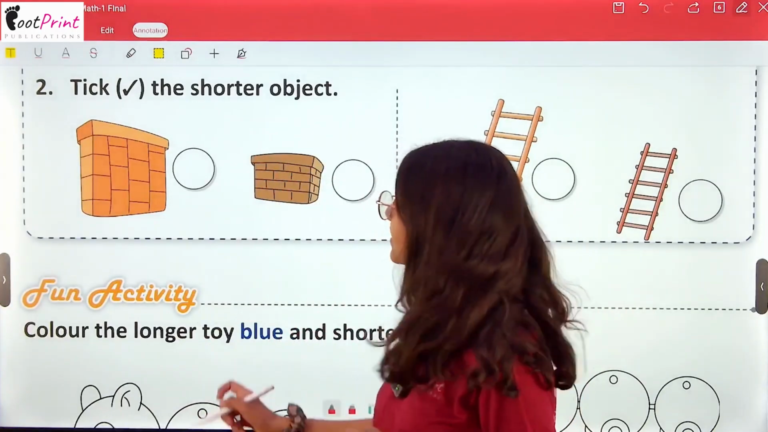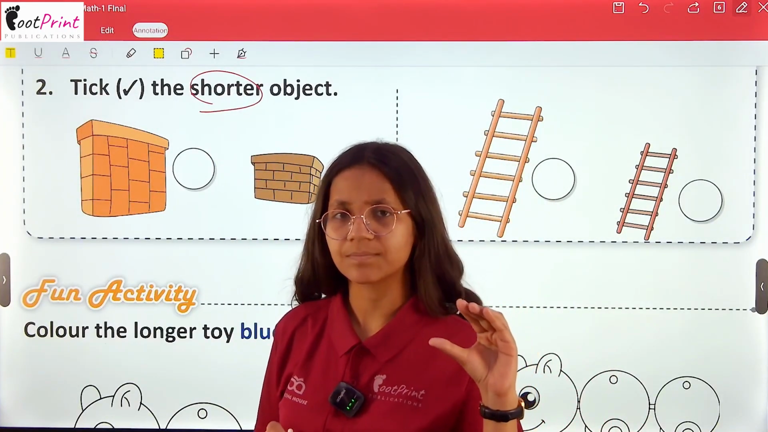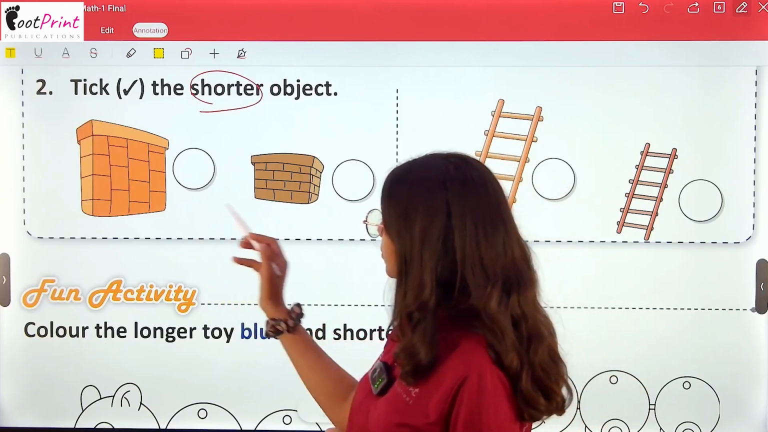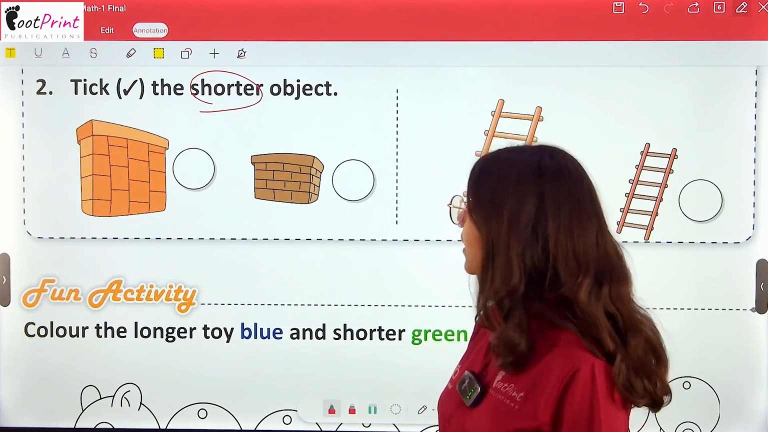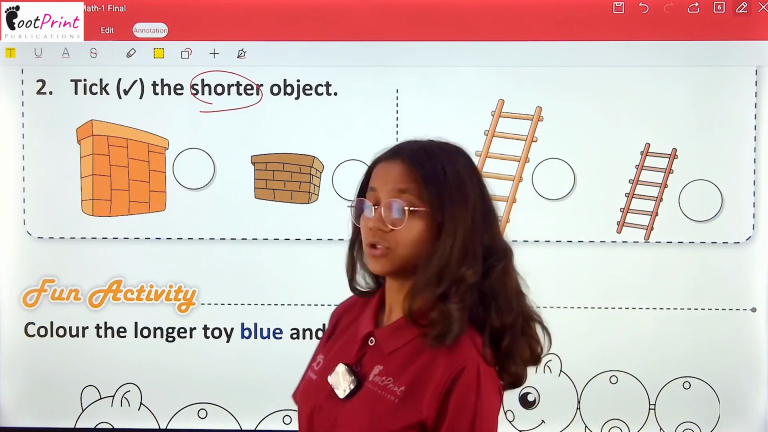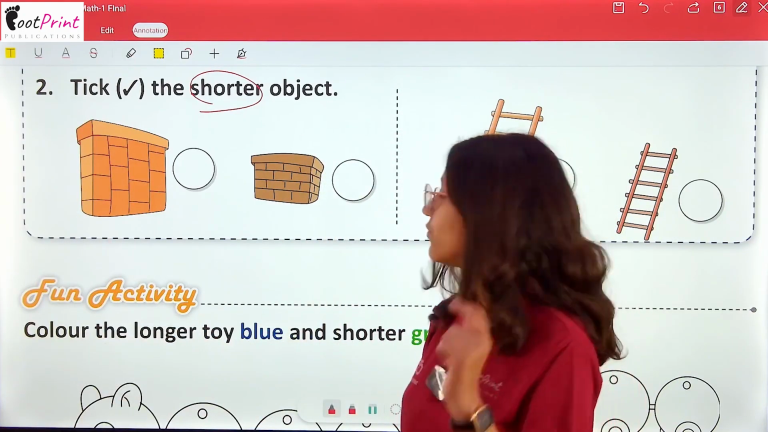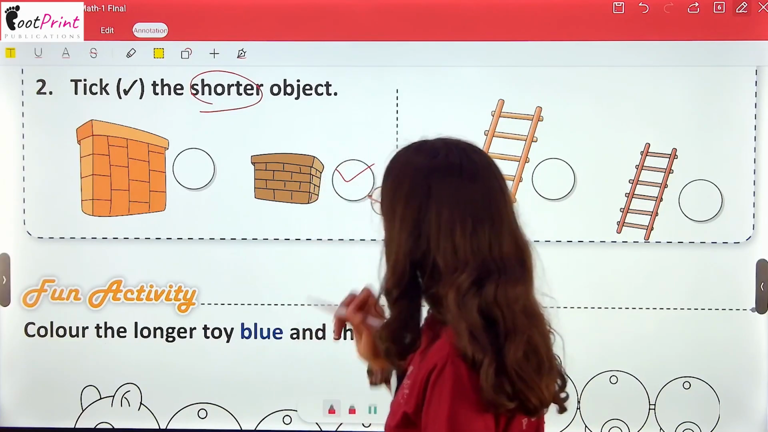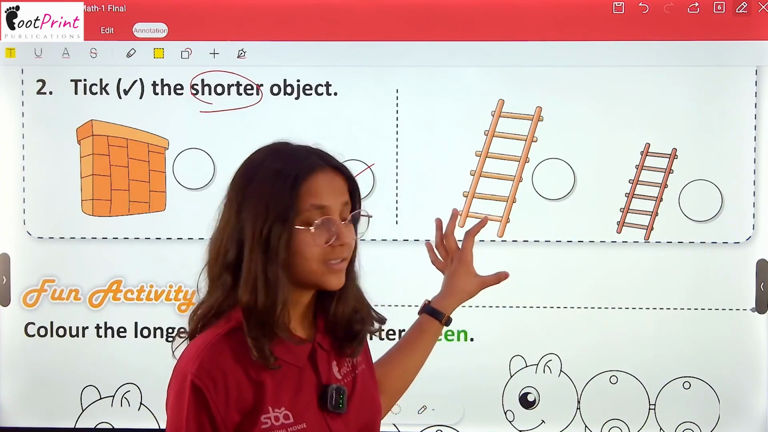The next question is, take the shorter object. Shorter, chota. So, in this picture, what are we seeing? Two buckets. Tell me, which one is shorter? The right one or the left one? Obviously, the left one. And here are two pictures of a ladder.